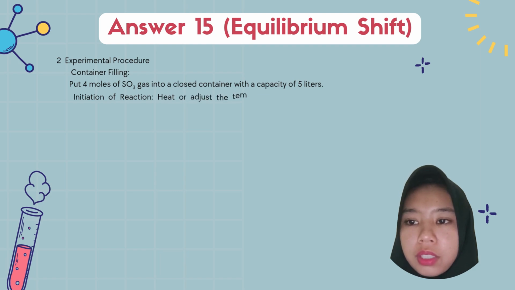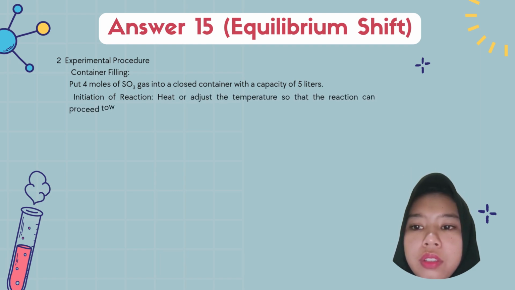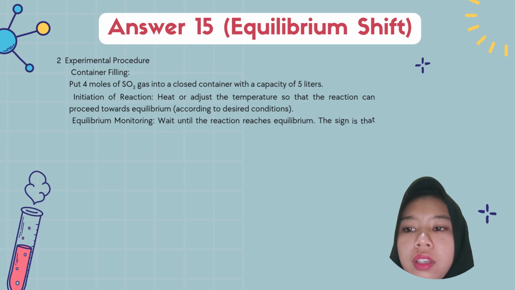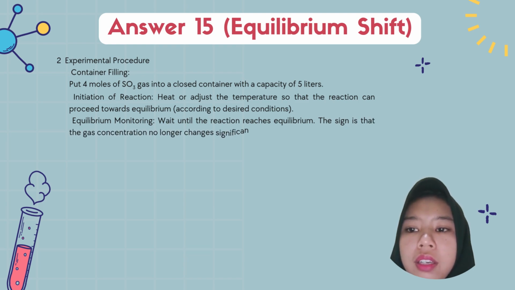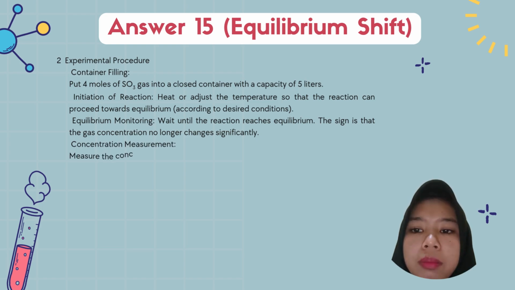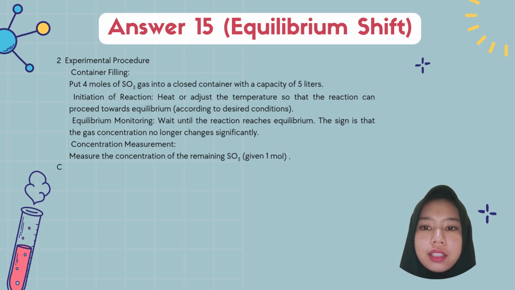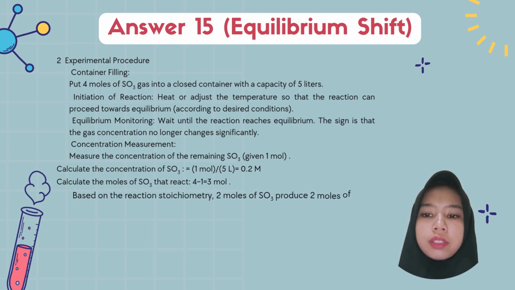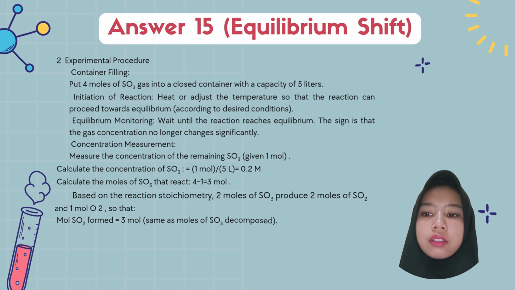4 moles of SO3 gas into a closed container with a capacity of 5 liters. Initiation of reaction. Heat or adjust the temperature so that the reaction can proceed toward equilibrium. Equilibrium monitoring. Watch until the reaction reaches equilibrium, the state where the gas concentration no longer changes significantly.